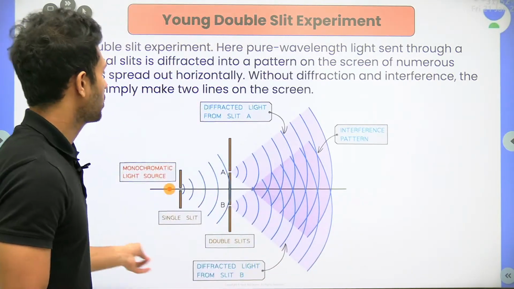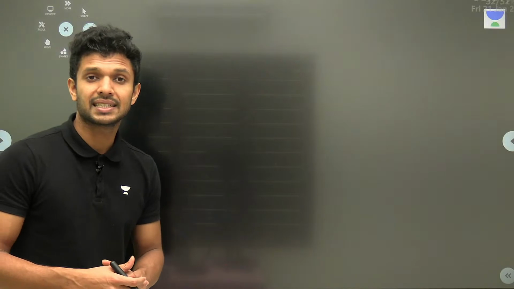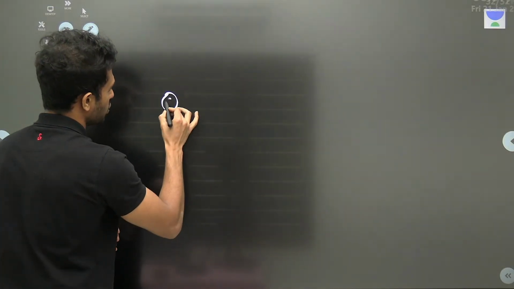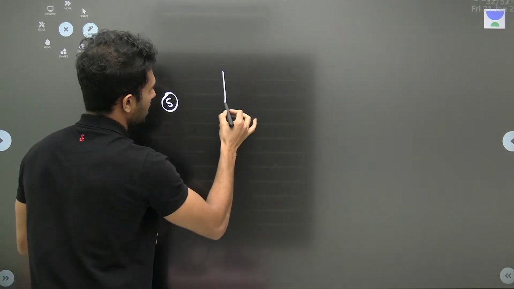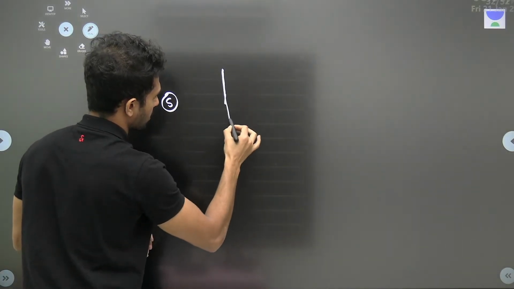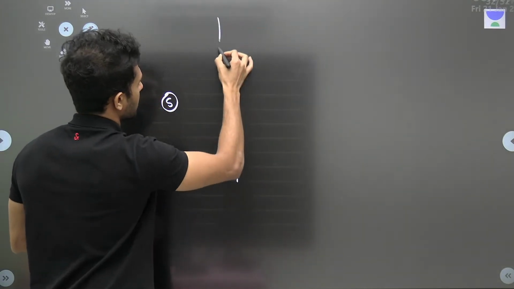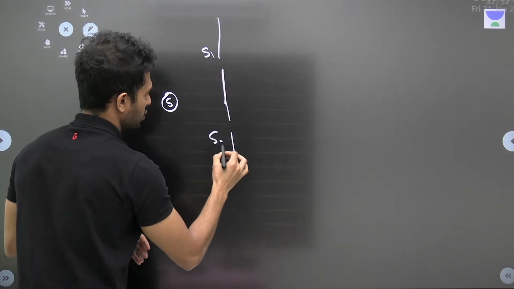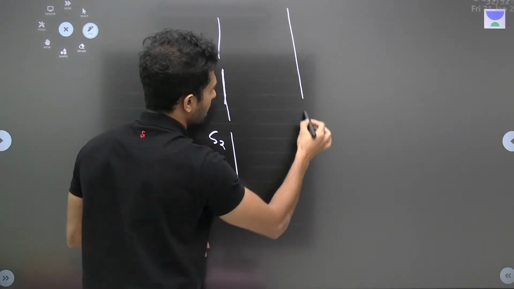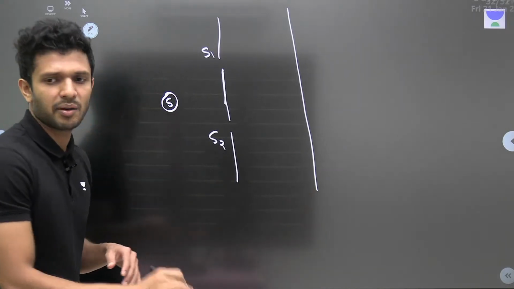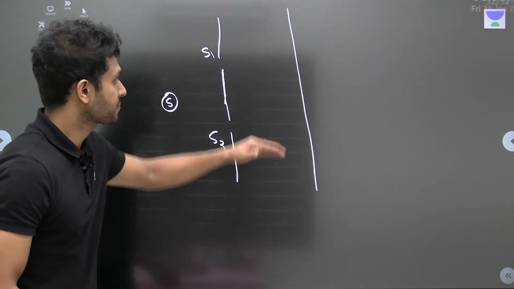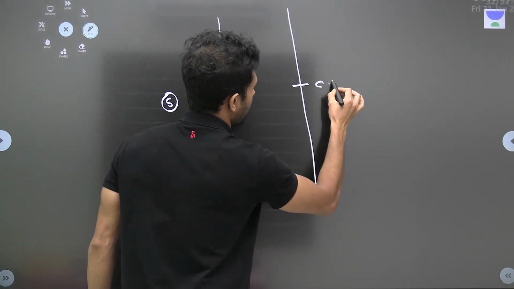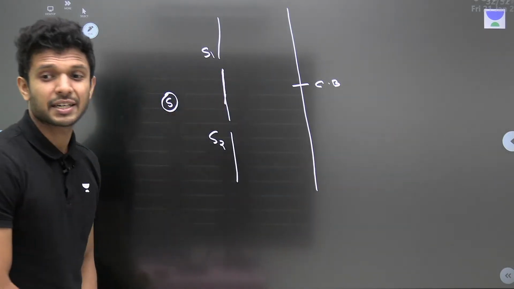A quick overview of Young's double slit experiment. Here we'll have a source of light. In front of that you'll keep a double slit, slit S1 and S2. And in front of that we'll have a screen. Tell me what we have learned here. Exactly at the center, what do we get? We will have the central bright band.